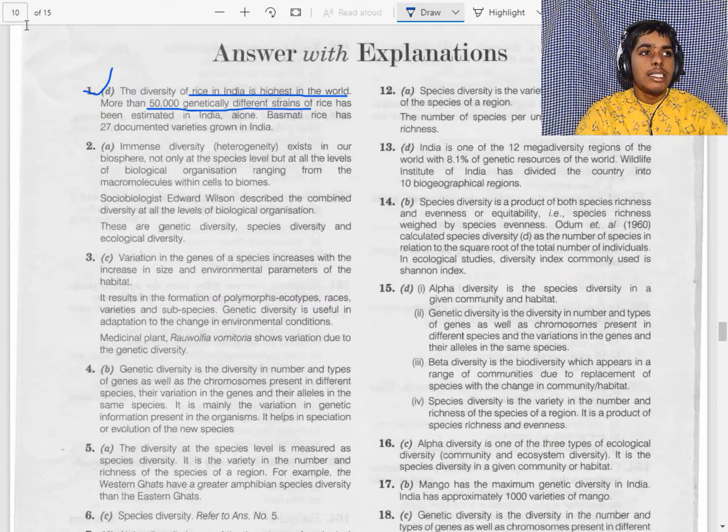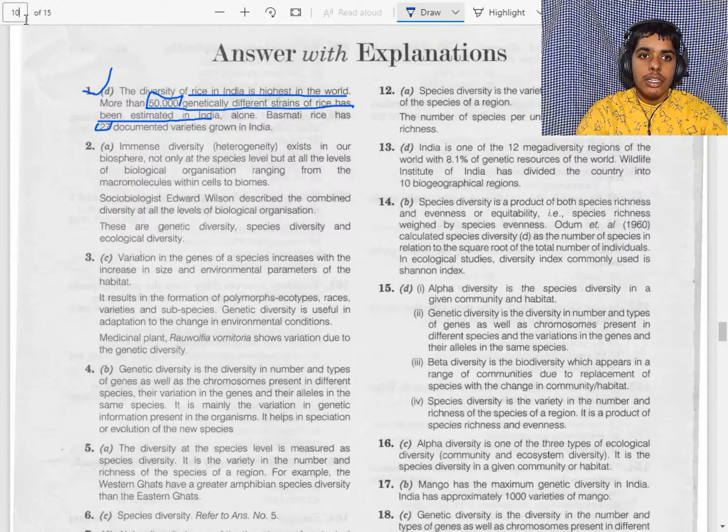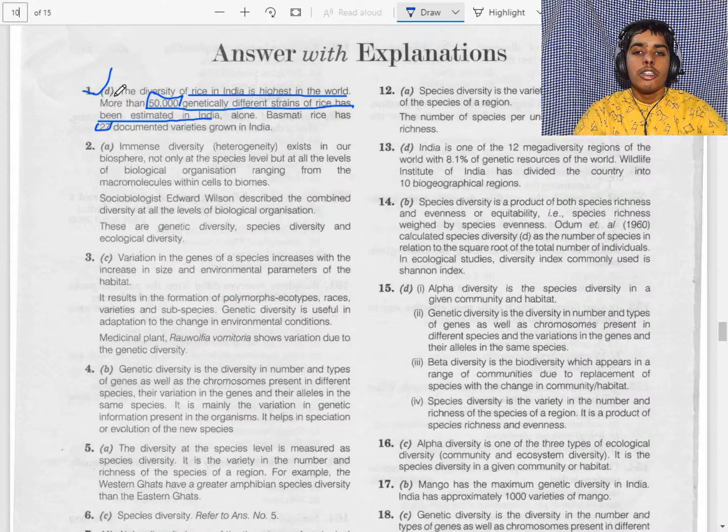Okay, now let's see the second question. The three levels of biodiversity are... Now we want to see what are the three types of biodiversity.